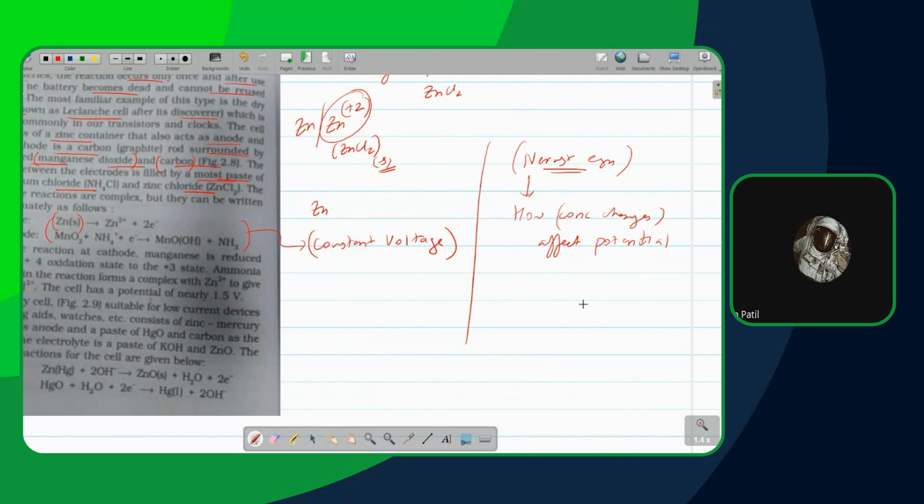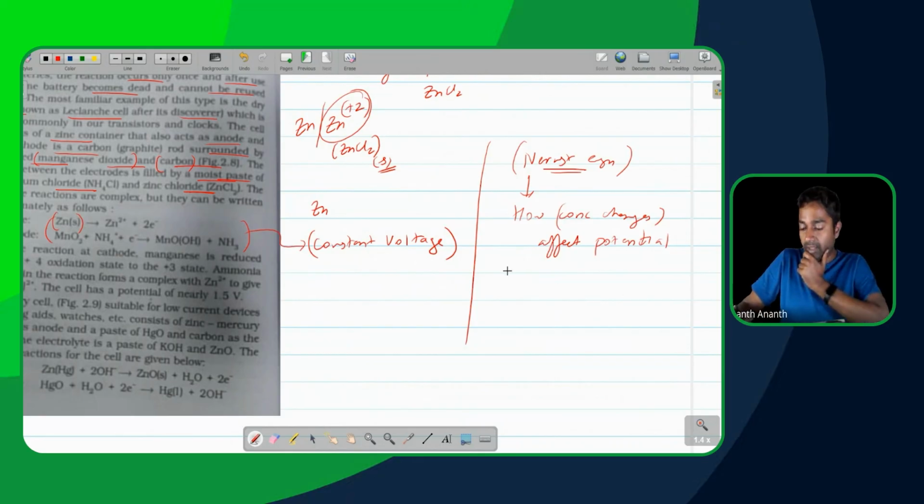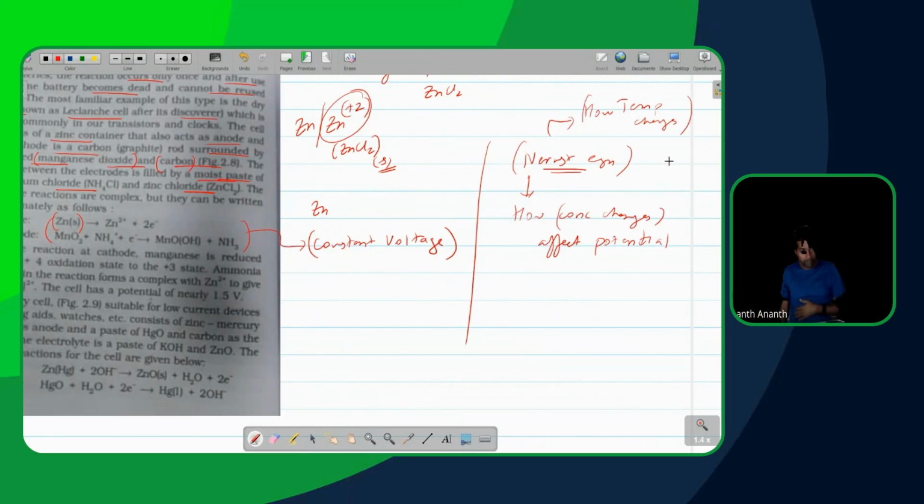Yes. Ultimately, that's what the Nernst equation tells us. Not just concentration, it can also be used for how temperature changes, that RT by nF part. Yes or no? Yes.